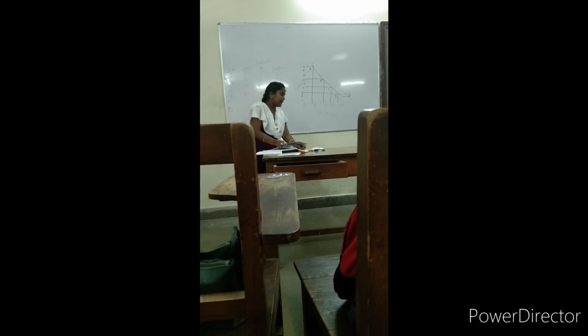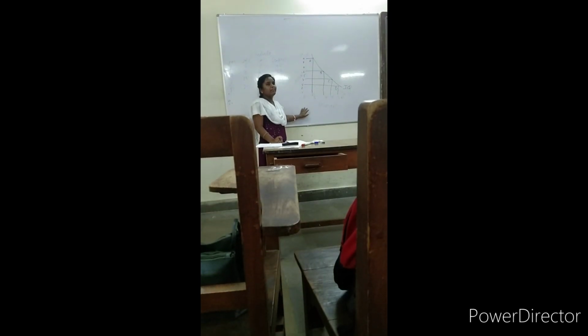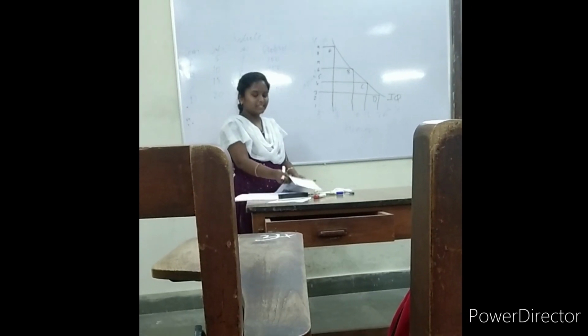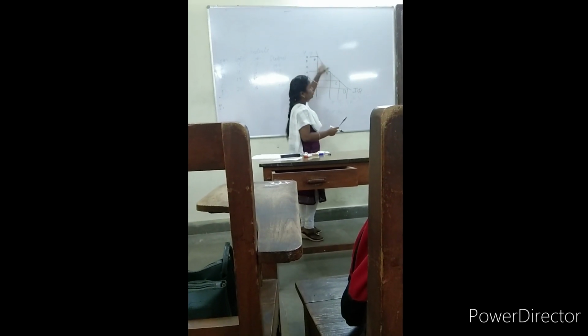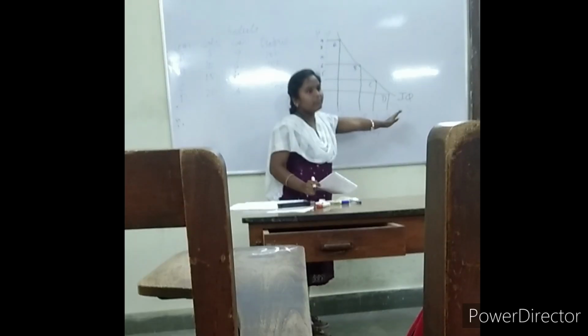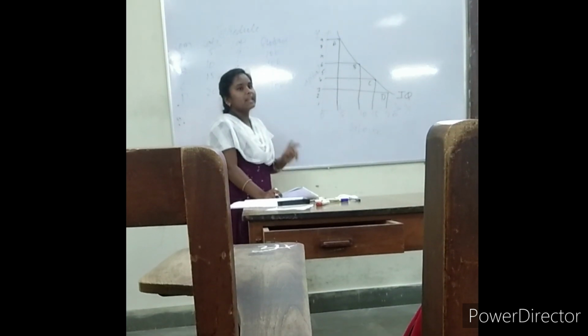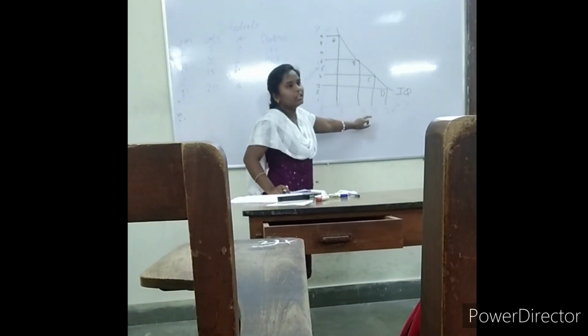By seeing this graph or curve, we can easily find out the properties or features of this graph. First one, it is downward sloping from left to right. Why? Because the producer can't increase both the units at a time simultaneously. Next one, it is convex to the origin. Why?